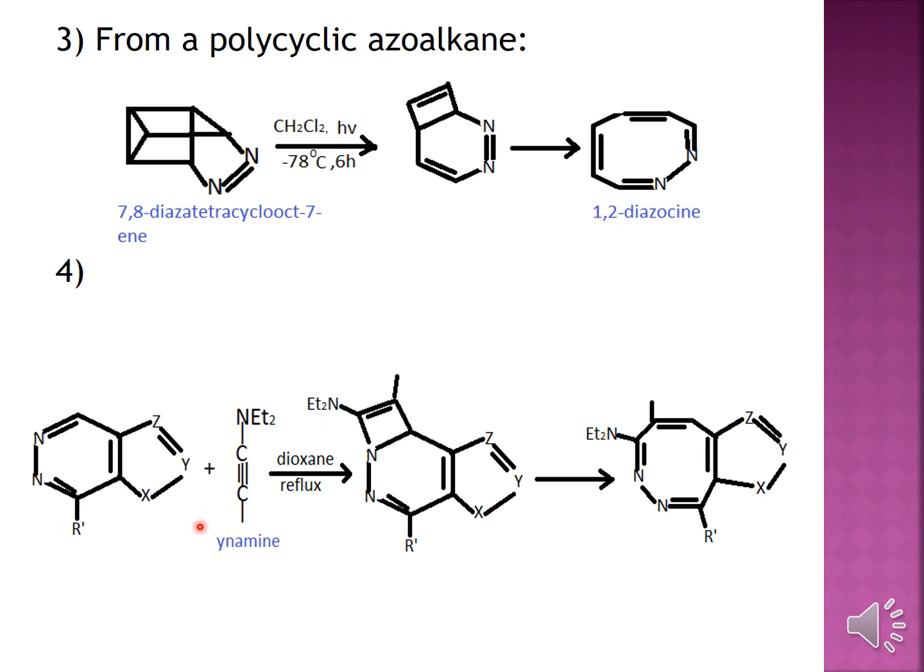And then moving on to next, it is the enamine synthesis, not enamine, it is vinamine. Okay, so this is also another type of compound. Okay, and then if you will take this complex molecule, and then treat it with this one, at that time there is a Diels-Alder reaction which is going to take place from here, diene and then dienophile. Okay, and then when this undergoes the reaction in presence of dioxane, upon reflux you will get this adduct, and then again upon ring opening reaction will result in diazocine.